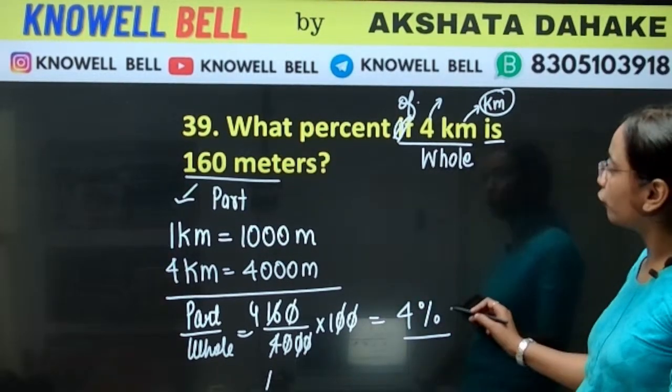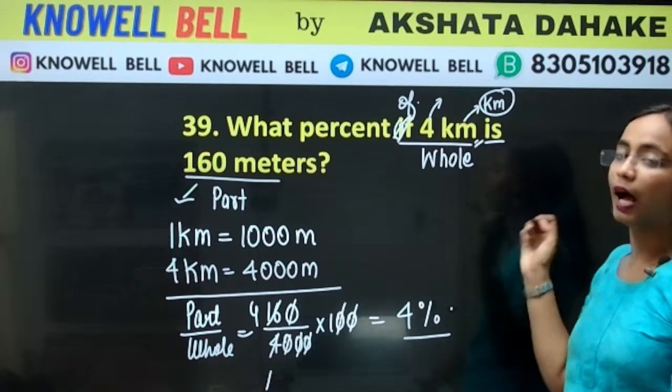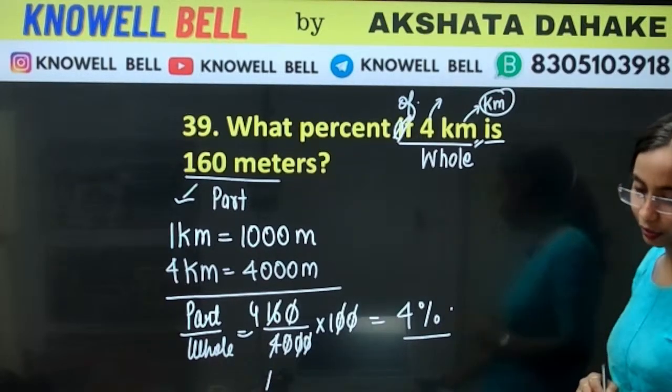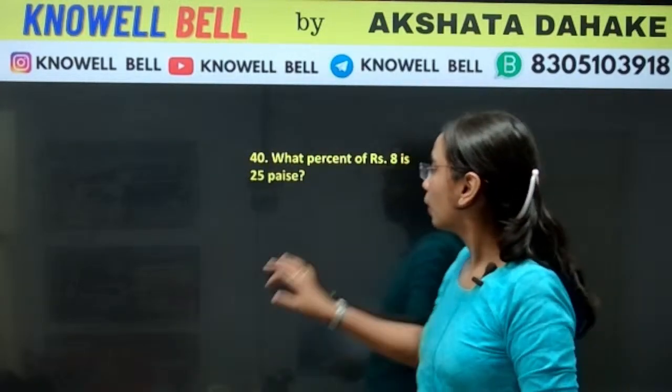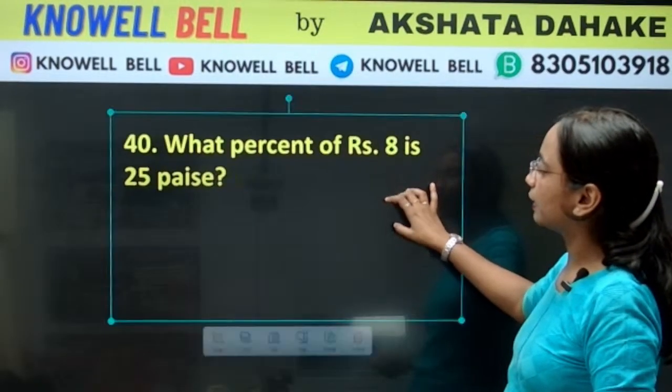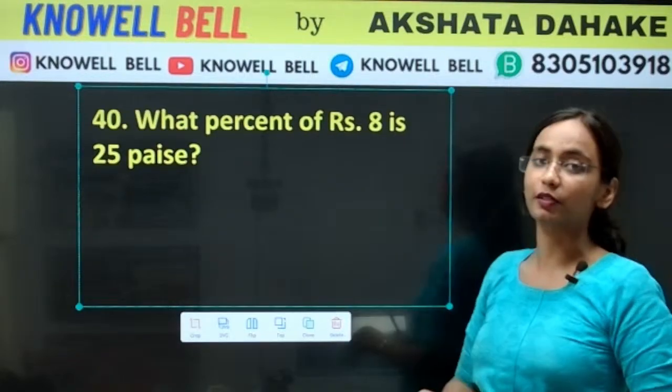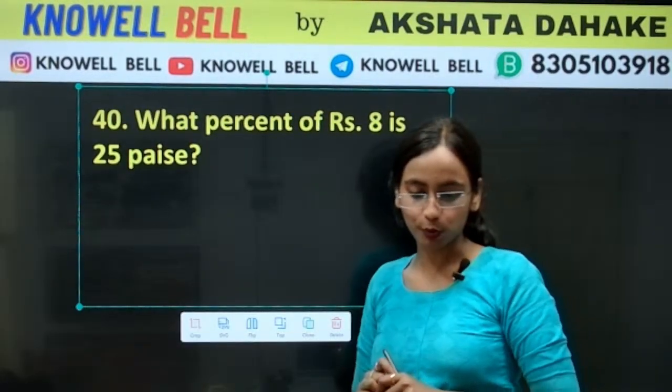What will be the answer here? 4%. So what was the important thing? We had to do the conversion of kilometer. That was one of the important points here. The next question, question number 40. What percent of rupees 8 is 25 paise? What percent of rupees 8 is 25 paise?